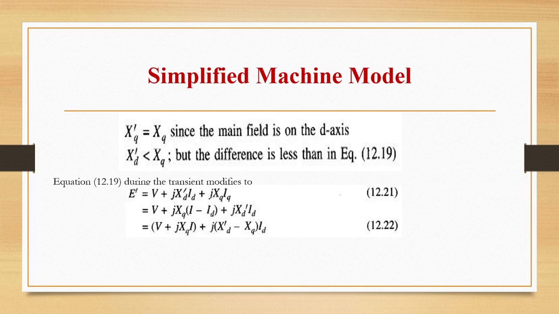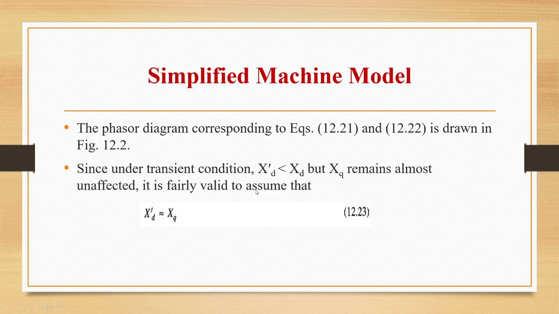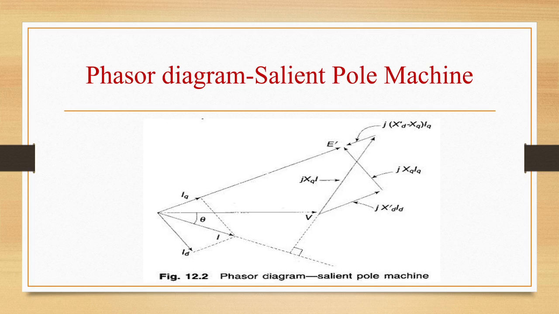The phasor diagram corresponding to these equations can be drawn like this. Taking all the terms into consideration, taking V as a reference, the current is lagging V by an angle theta.